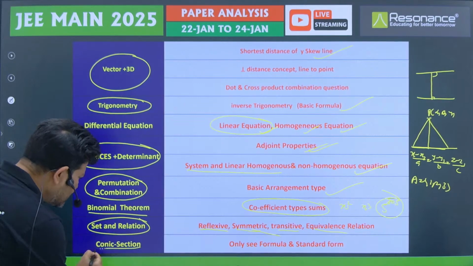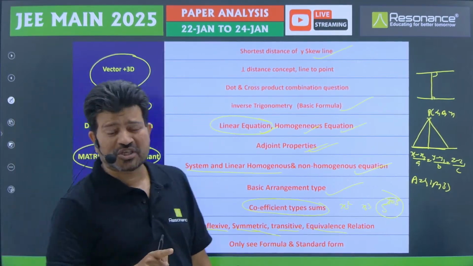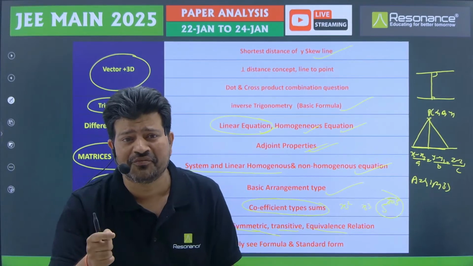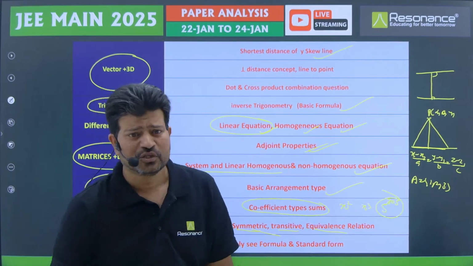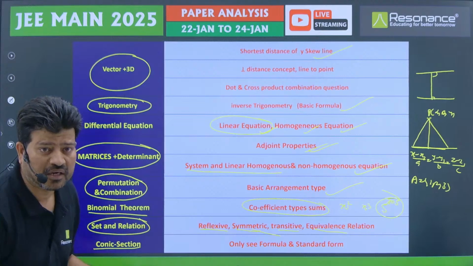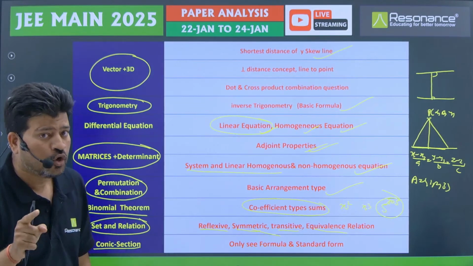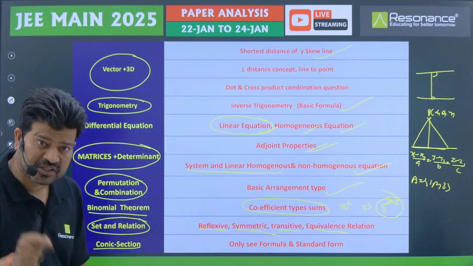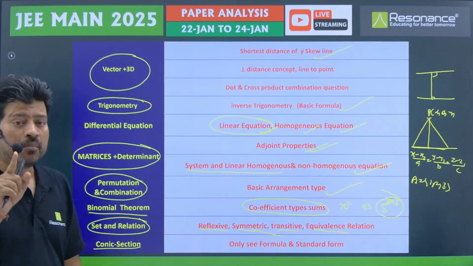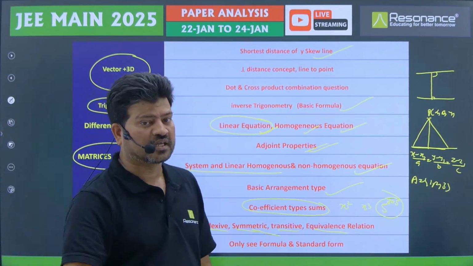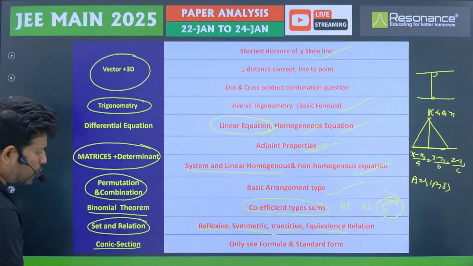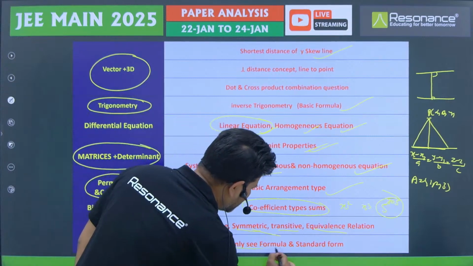Now you can see the conic section part. Circle questions are coming. We can't say very difficult, but the length is there. So that's why I'm not keeping the circle part here. But circle also, every shift questions are coming. If you are very comfortable in the circle, you must practice the circle again. But here I am suggesting for conic sections, only see the formulas.